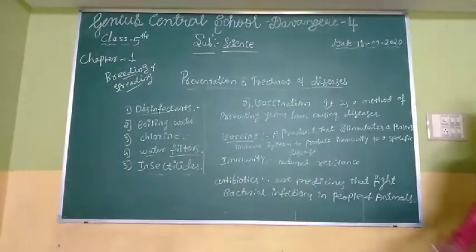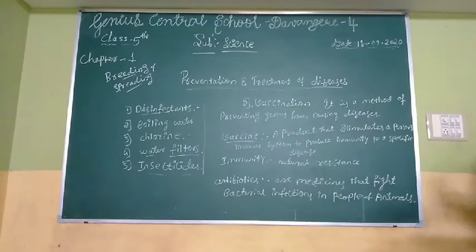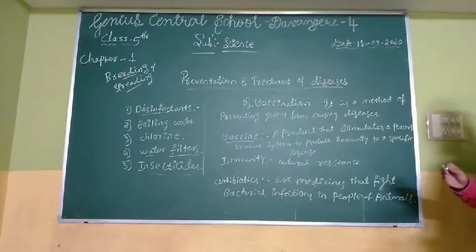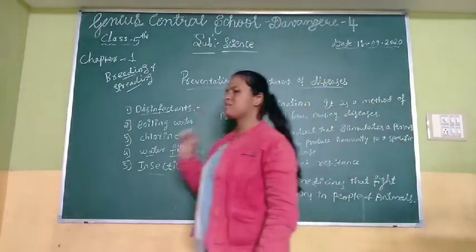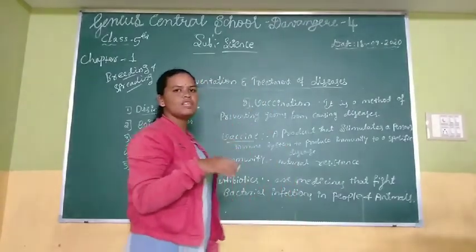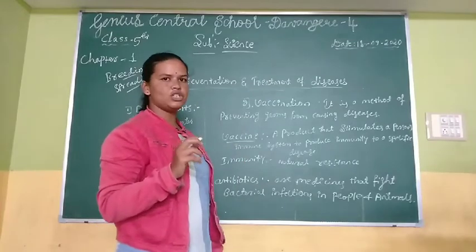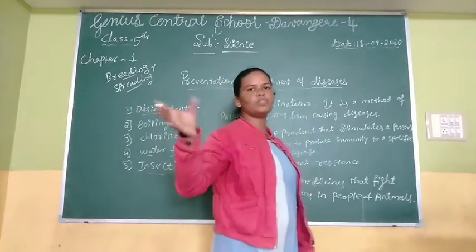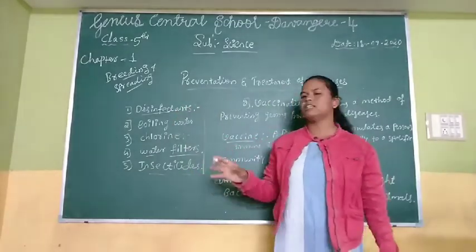First one is disinfectants. A disinfectant is a chemical that can be used to kill germs before they enter the body. Sunlight is a natural disinfectant. Fewer germs breed in houses which are airy and open to sunlight. By exposing things to sunlight, we can kill the germs.